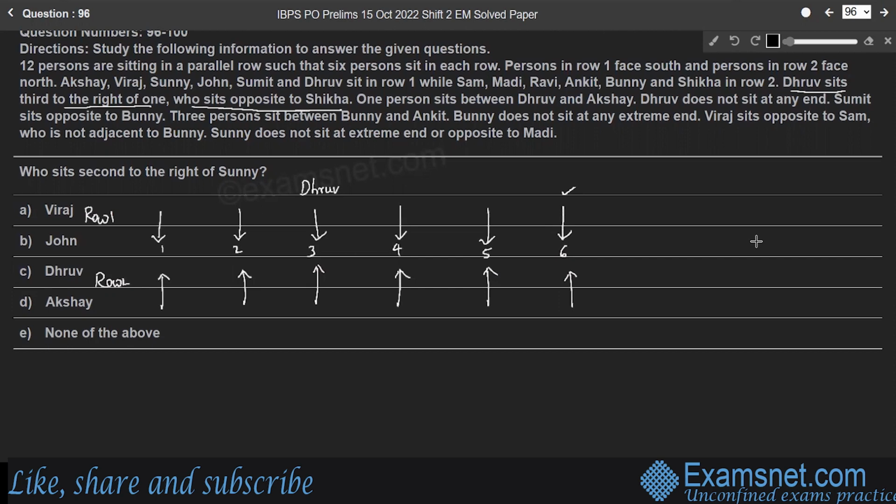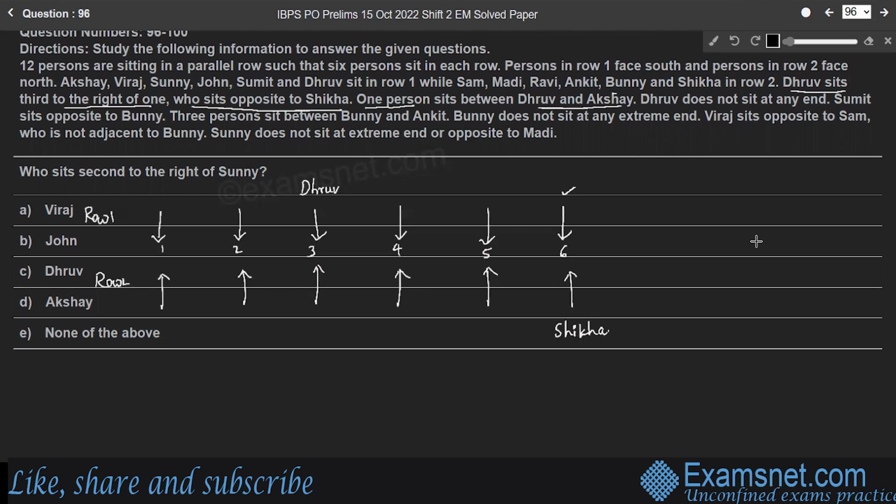And the sixth person is opposite to Shikha. Therefore, Shikha is the sixth person in row 2, right? And the next point here, one person sits between Dhruv and Akshay. So this Akshay can be to the left of Dhruv or to the right of Dhruv, right?